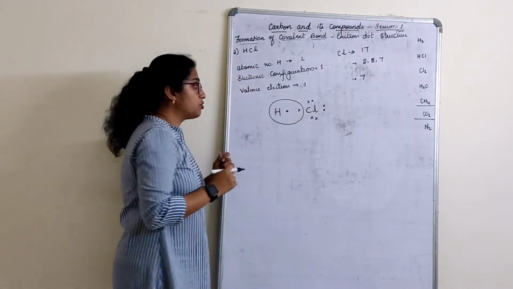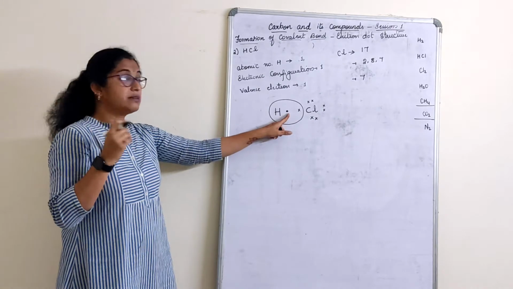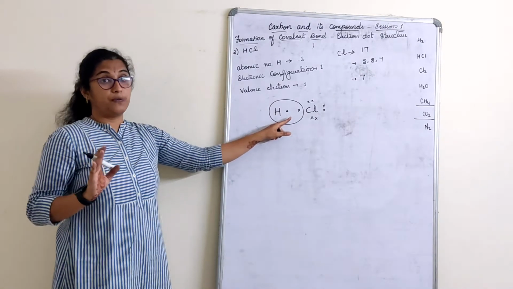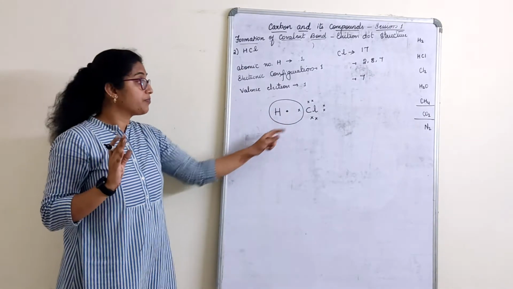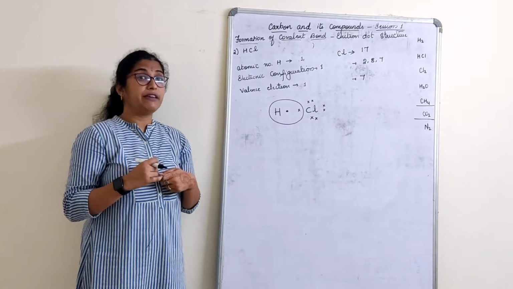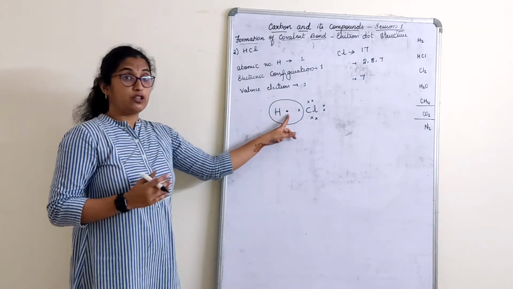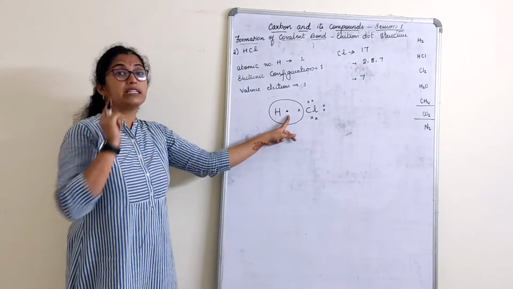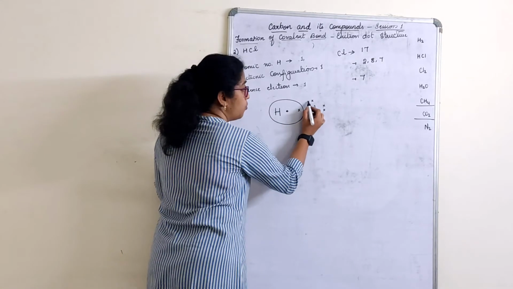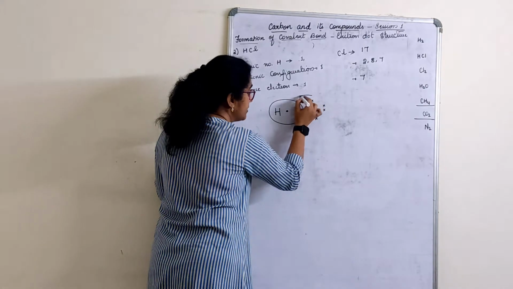Hydrogen said to chlorine, give me one electron. We will share this so that my bonding is over. Duplet structure is over. Now it is the turn of chlorine. Chlorine said, even if you give me one, or if we share electrons, let us share this electron from your side. My octet structure will be over. 1, 2, 3, 4, 5, 6, 7, 8.